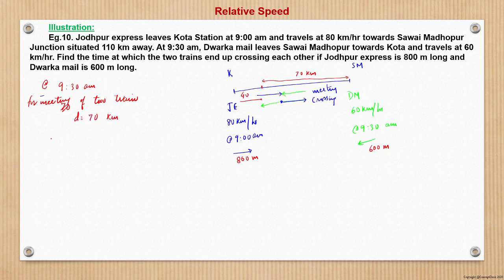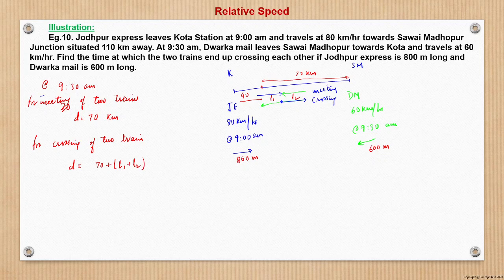Distance to be covered is 70 kilometers, but for crossing of two trains, what will it be? The distance to be covered by one train with respect to the other will be 70 kilometers plus n1 plus n2, the lengths of the two trains, right? If this is n1 and this is n2, it will be 70 plus n1 plus n2.